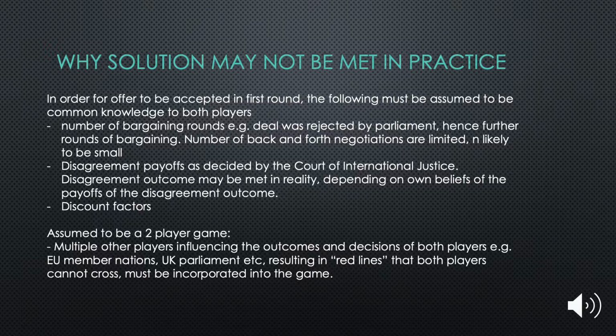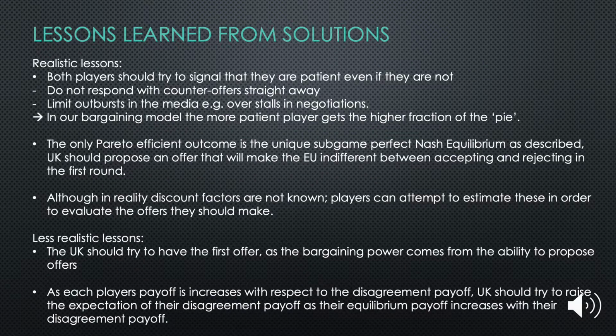The game is also assumed to be a two-player game between those negotiating for the UK and the EU. In reality, there are more players involved in the decision-making who must be appeased, resulting in a number of red lines for both players which must be incorporated into the model. Realistic lessons learned from the simplified model of negotiations include that players should signal to suggest that they are patient. A few ways in which they can do this are shown.